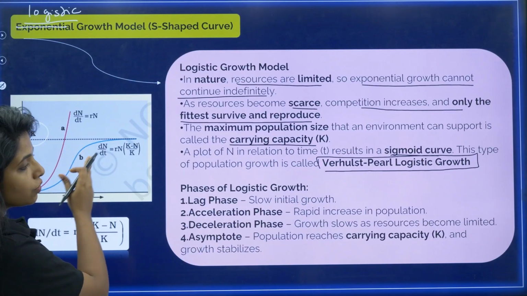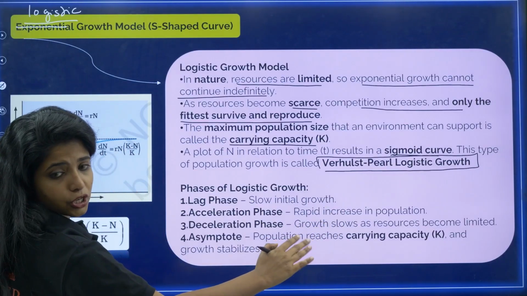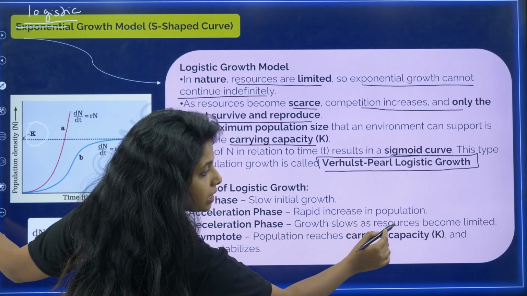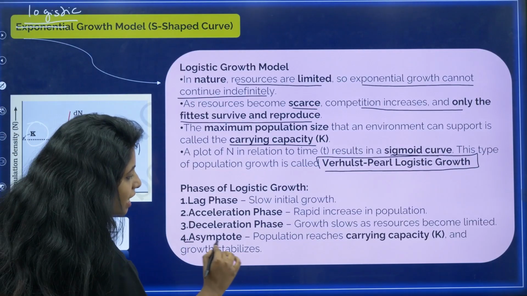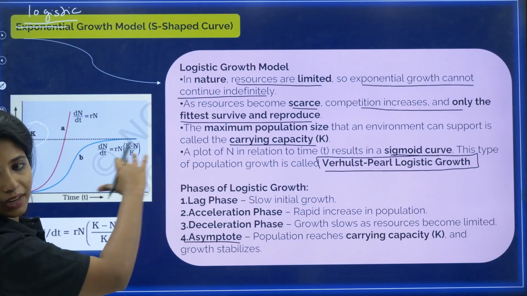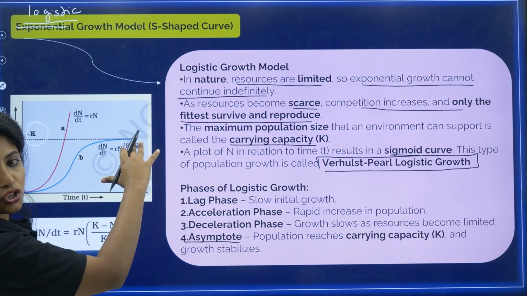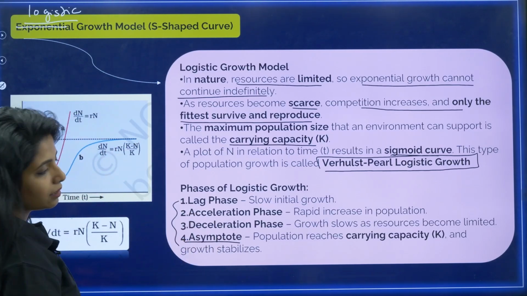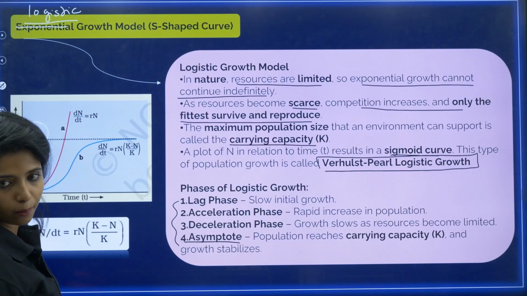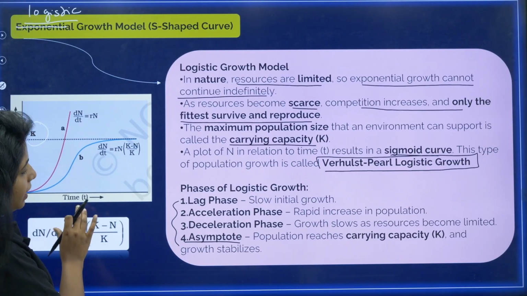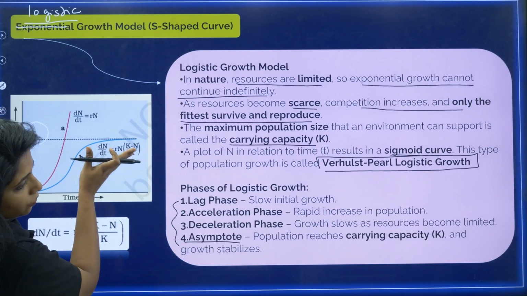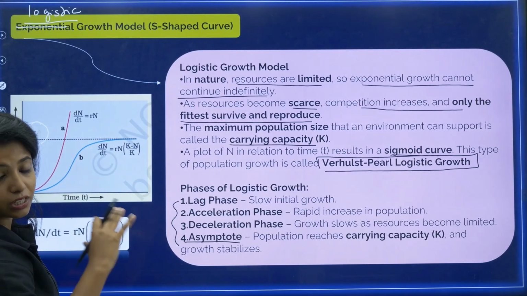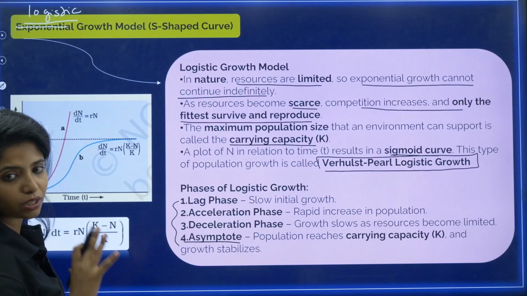Then there is the acceleration phase, where there is a rapid increase in the population. Then there is the deceleration phase, where growth slows as resources become limited. And then the asymptote, where the population reaches the carrying capacity, beyond which it is just stable. It is not going to increase, not going to decrease. Please remember it: lag phase, acceleration phase, deceleration phase, and then asymptote, where growth is stabilized.